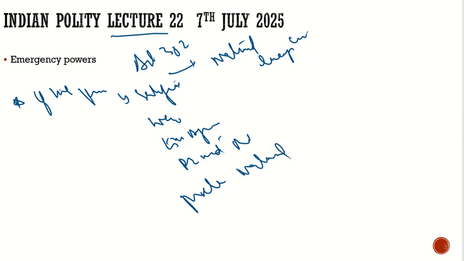national emergency. So what are the criterias? What are the criterias for the national emergency? The criterias are war, external aggression, and armed rebellion. Now the question may come to your mind, sir, what is the difference between war and external aggression? As I told you, war is very well defined by the states that we are going into the war. But the external aggression, it may be from anyone.